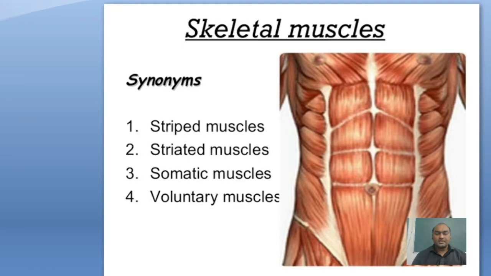Now we will start with skeletal muscles. The synonyms of skeletal muscle are strip muscles, striated muscles, somatic muscles, and voluntary muscle. These are the synonyms of skeletal muscles.